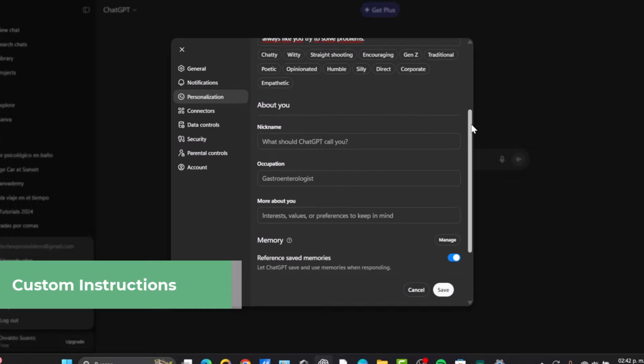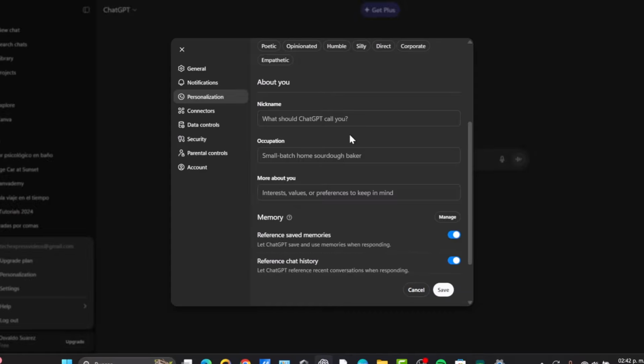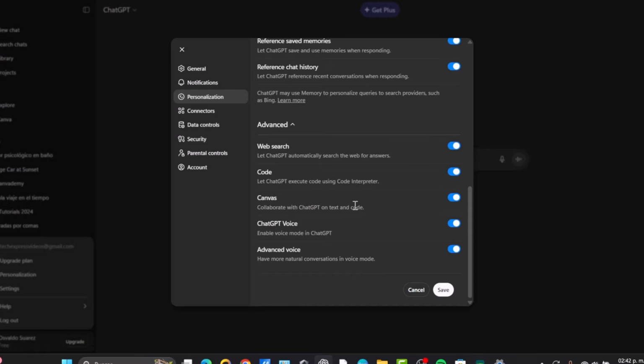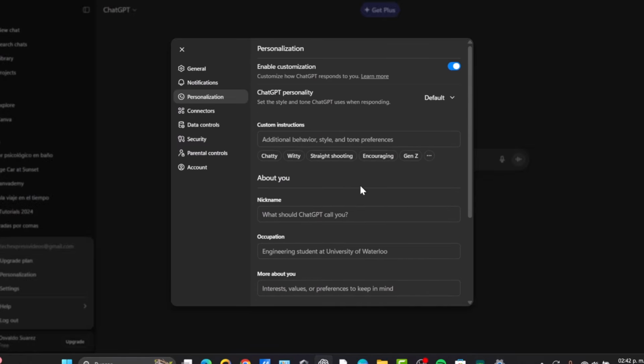Something else is to let ChatGPT get to know you. So what should ChatGPT call you? What is your actual occupation? More about you, for example. What is the actual memory, which are the advanced tools that you want to tell it, right? So take that in mind each time you want to be talking with ChatGPT about that.